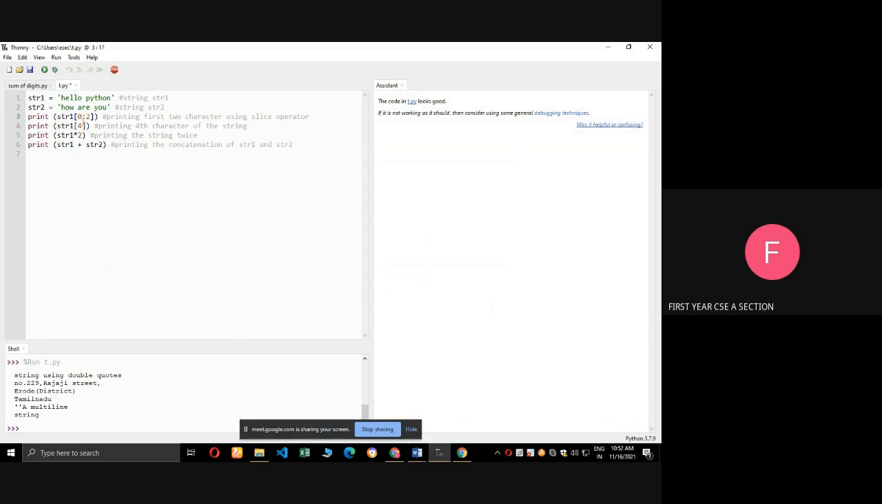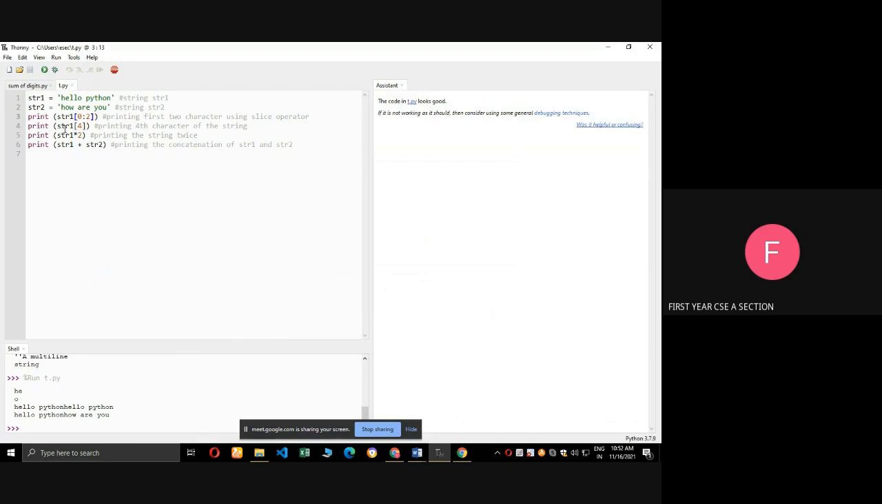For example 0 to 2. The starting number is 0, the end number is 2, that is end number minus 1. So 2 minus 1 is 1. So 0 comma 1 means the index number starts with str1, h is 0, e is 1, l is 2, like that it is going. Here 0 comma 1 means he is the output. See the output. Yes, we get he.